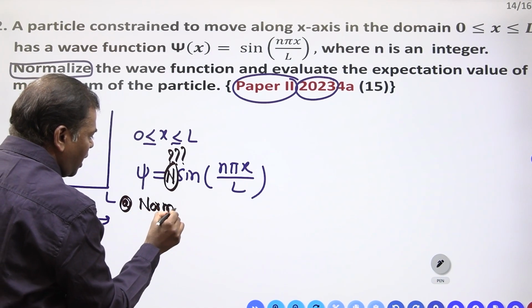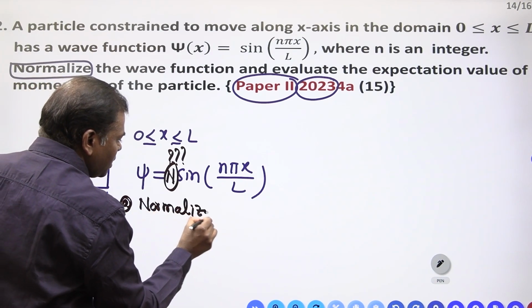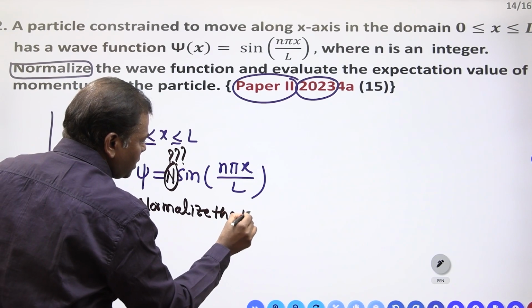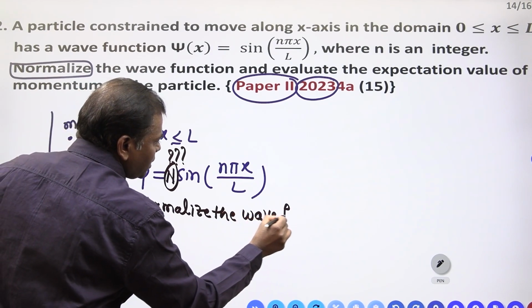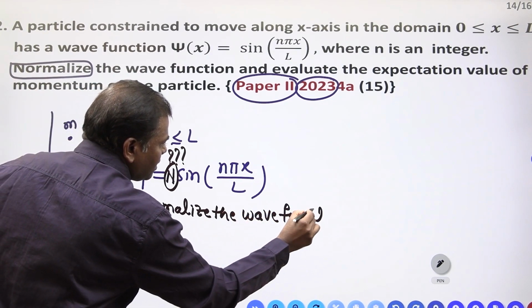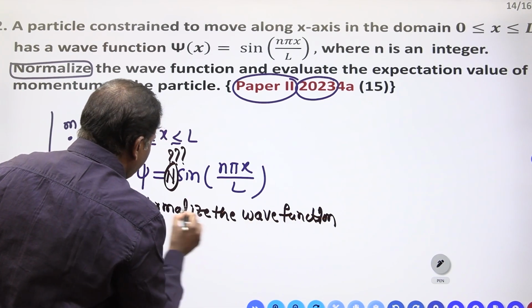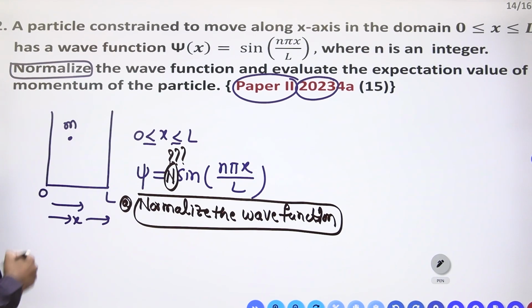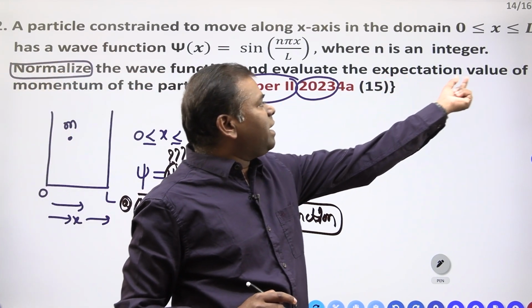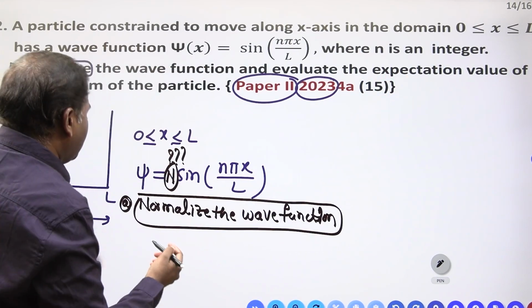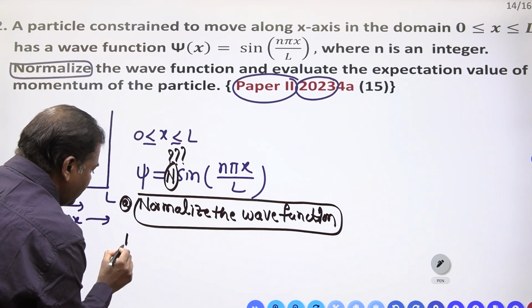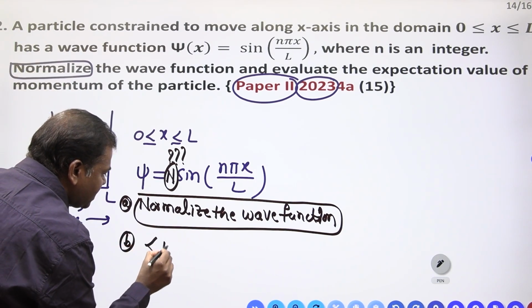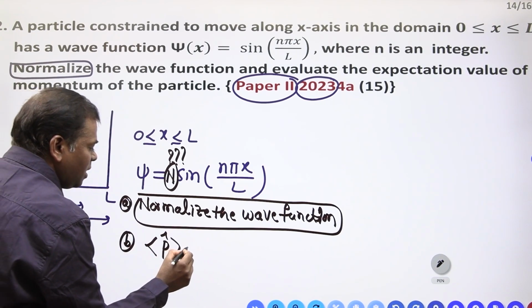First one is normalize the wave function. We have to normalize the wave function. The second question, evaluate the expected value of the momentum. Second one, B, is expectation value of momentum.